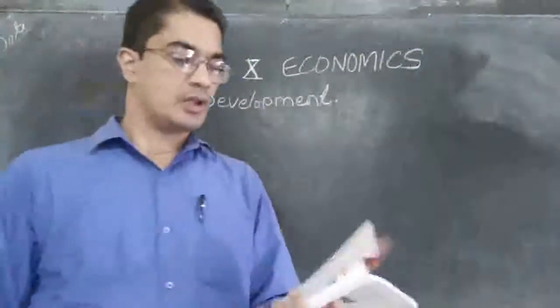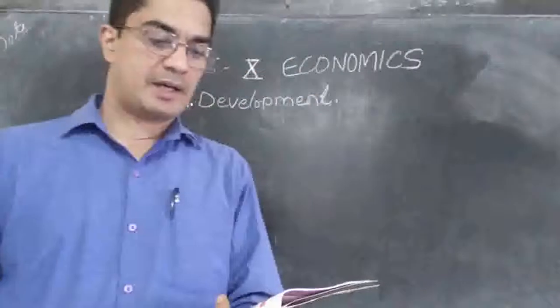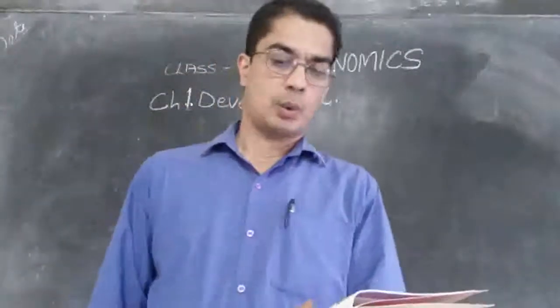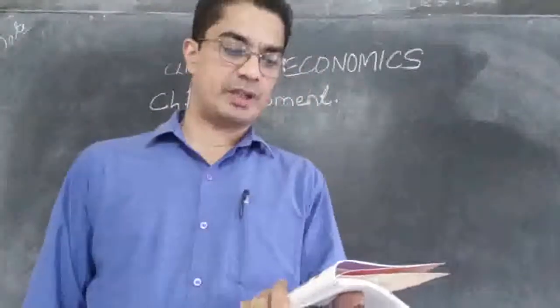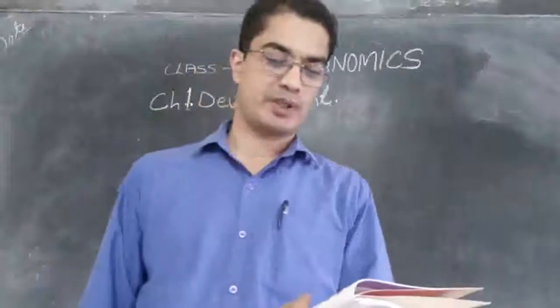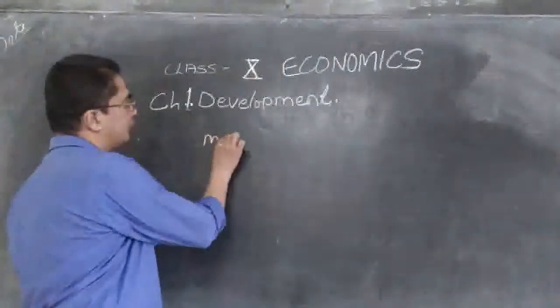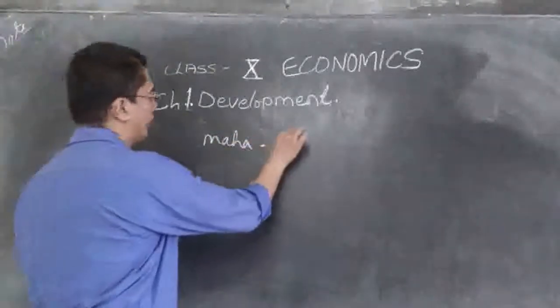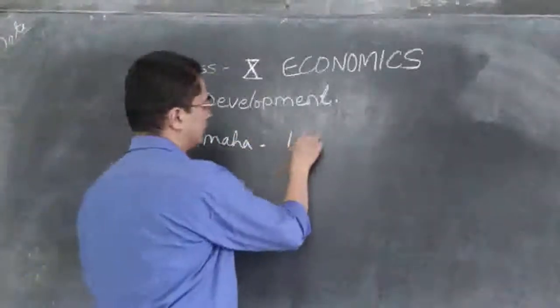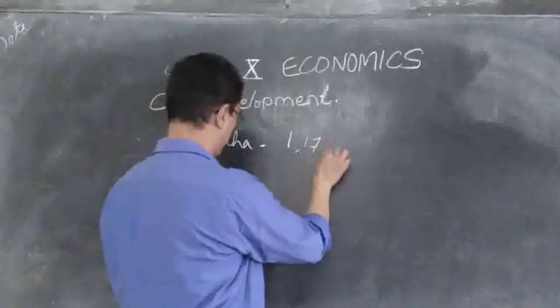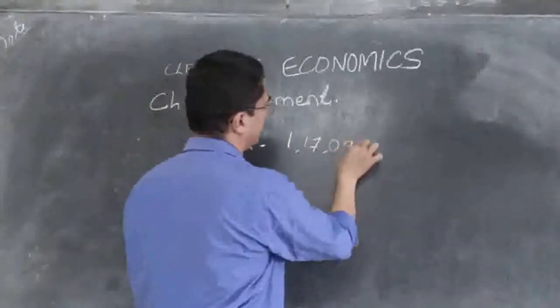So Maharashtra has got 1,17,091 rupees per capita income. So in the state of Maharashtra, we have 1,17,091 rupees.